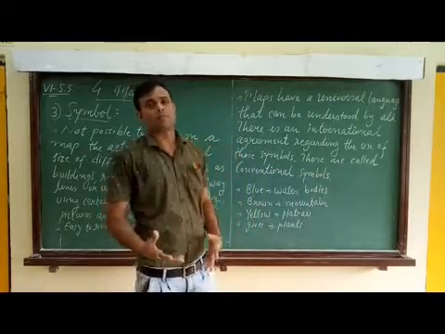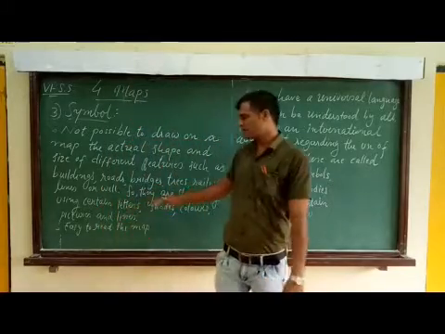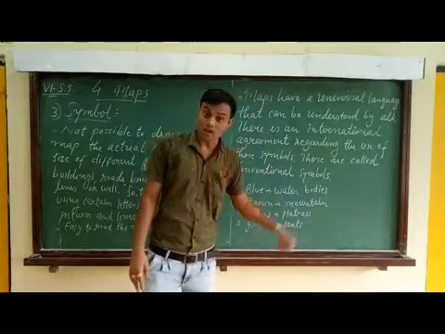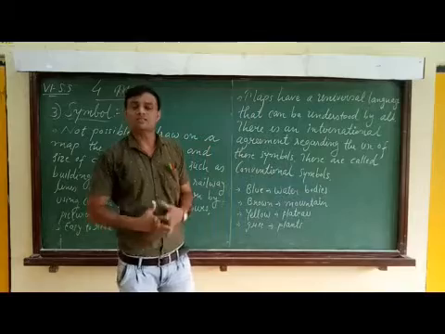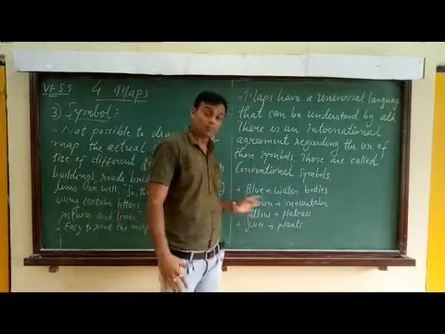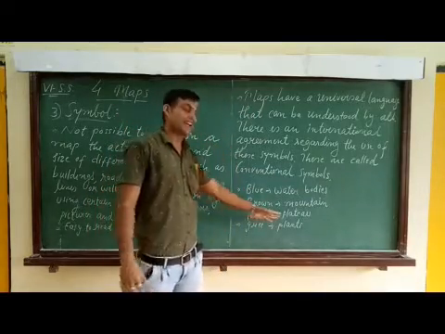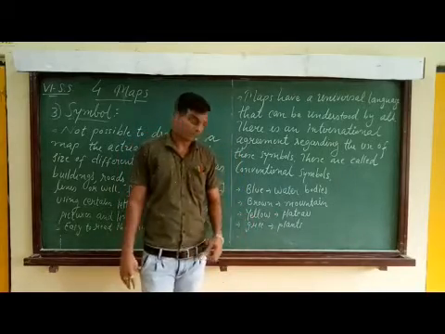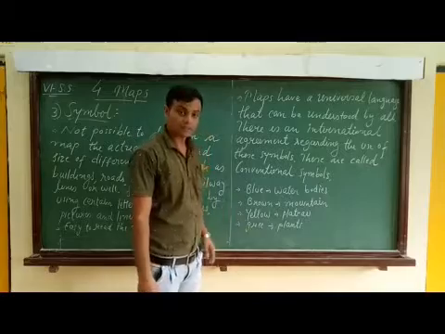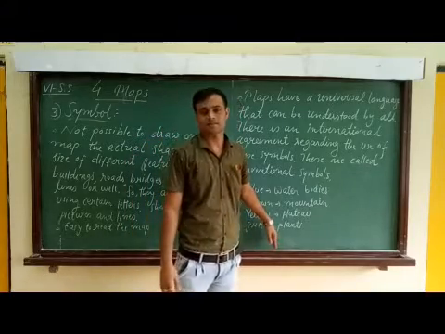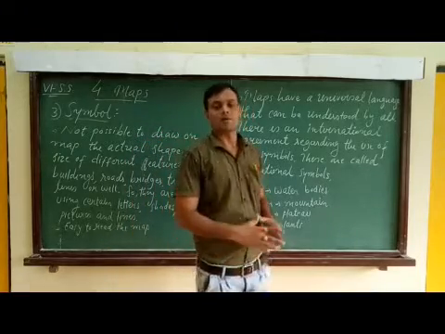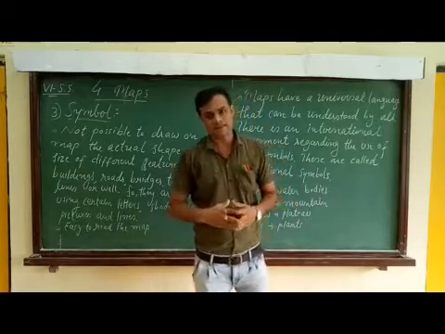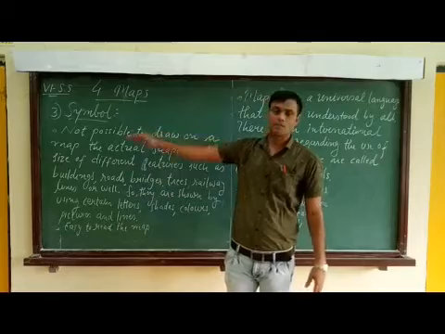Even on the map we can use colors to show. For example, blue color shows water bodies. Mountains are shown with brown color. Plateaus are depicted with yellow color. Green color shows plants. This is about the three important components: distance, direction and symbol.